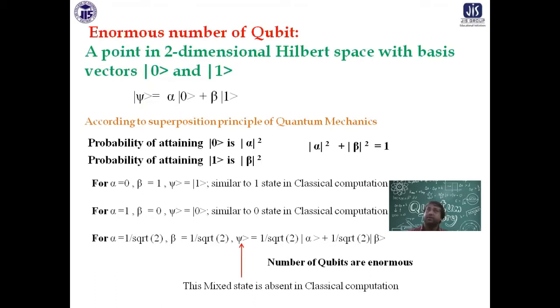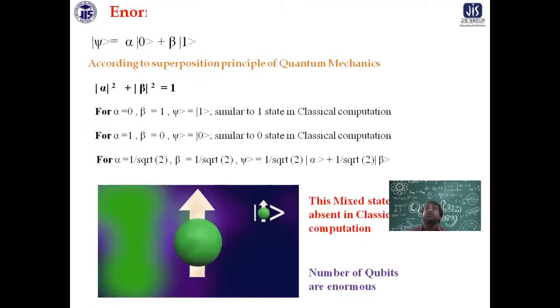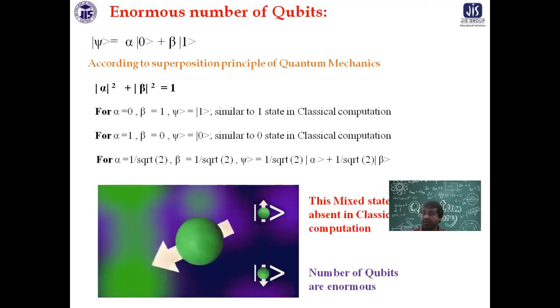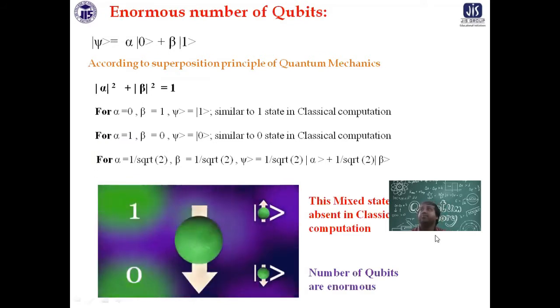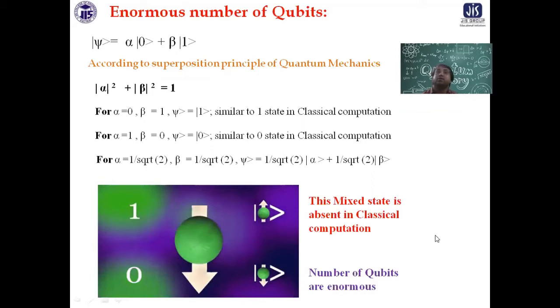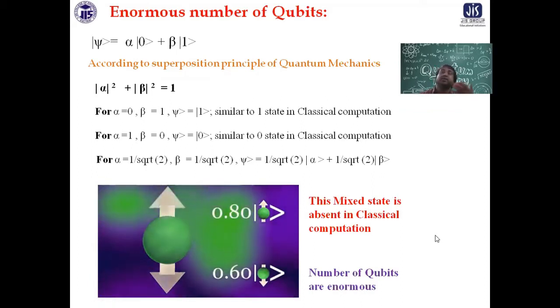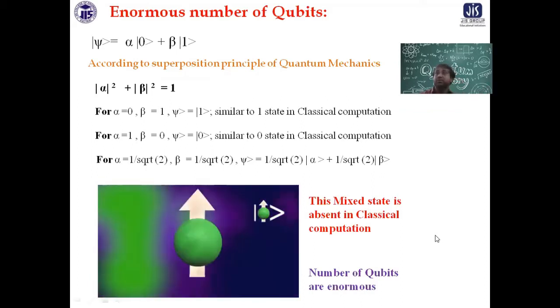Then you can generate a qubit. So the number of qubits is enormously high. As you can see in this picture here, say up spin is a spin of electron. Say up spin and down spin are the two spin states which you conventionally know. Now this is obviously 1 and 0.